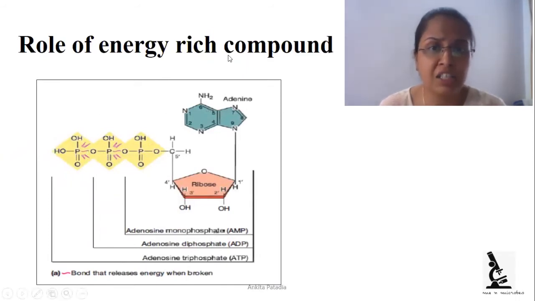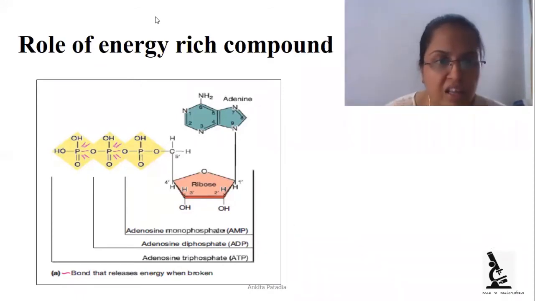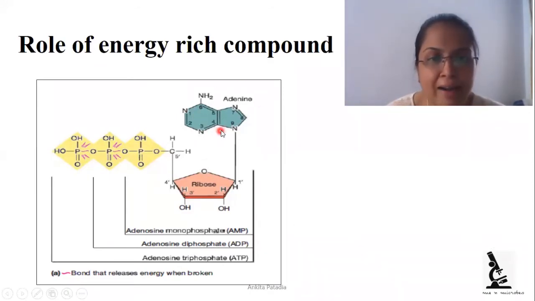Now, here we can see in the picture the high energy rich compound. We can see that a nucleotide is attached to the ribose sugar, that is a pentose sugar, and 3 phosphate molecules are there. That's why it is called adenosine triphosphate.